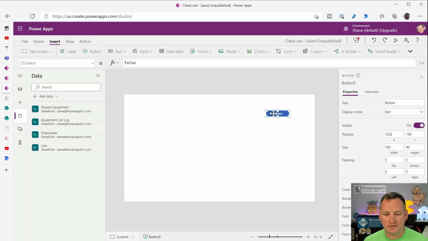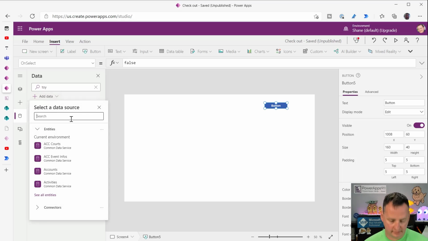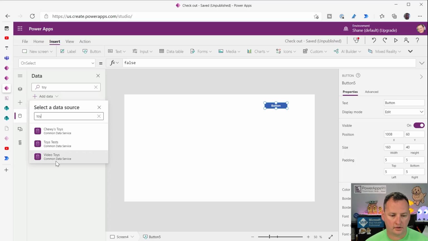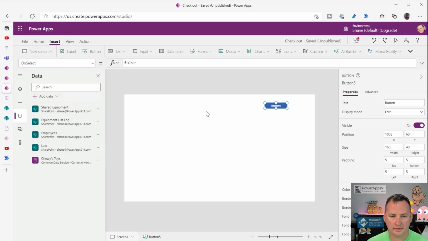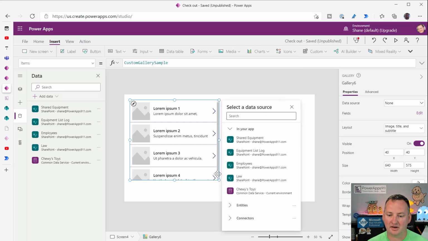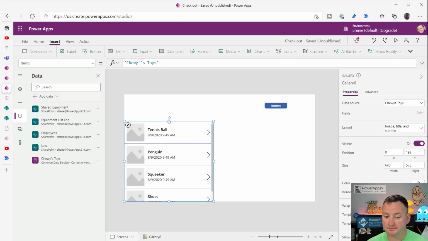And actually, I guess before we do that, let's pull in the data source. So search for toy. Add data, let's search for toy. All right, so Chewy's toys. There we go. So now if we throw a gallery in here, I really hate when my screen gets resized. The galleries are all the way over there. So there's Chewy's toys. All right, so I got a bunch of Chewy's toys here.